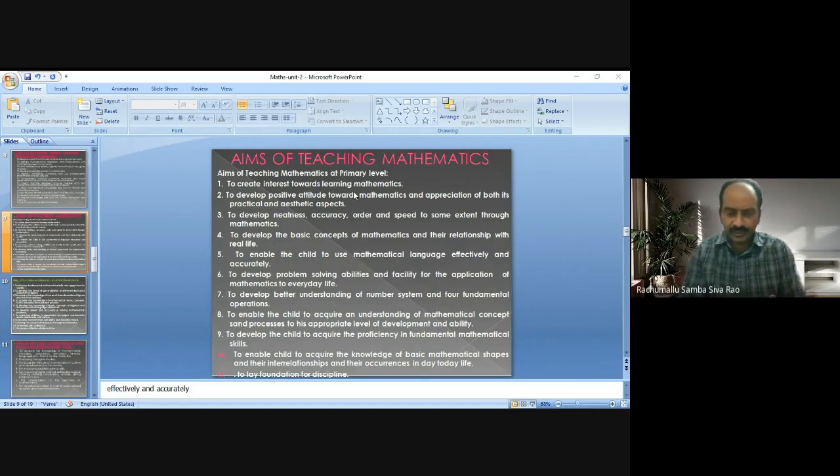So, take the completion of the B.Ed course. There is a value to the B.Ed course. After completion of the B.Ed course, you will get a teacher job, after writing a DSC examination, whatever it may be. If you complete the B.Ed course, you will get eligibility to appear for the DSC examination in order to get the teacher job.